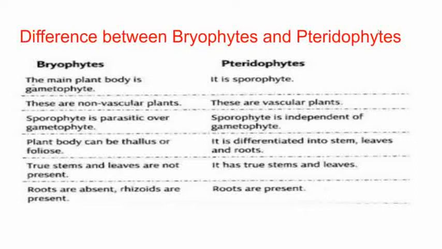In bryophytes, plant body can be thallus or foliose. In pteridophytes, it is differentiated into stem, leaves and roots. In bryophytes, true stems and leaves are not present. In pteridophytes, it has true stems and leaves. In bryophytes, roots are absent, rhizoids are present. In pteridophytes, roots are present.